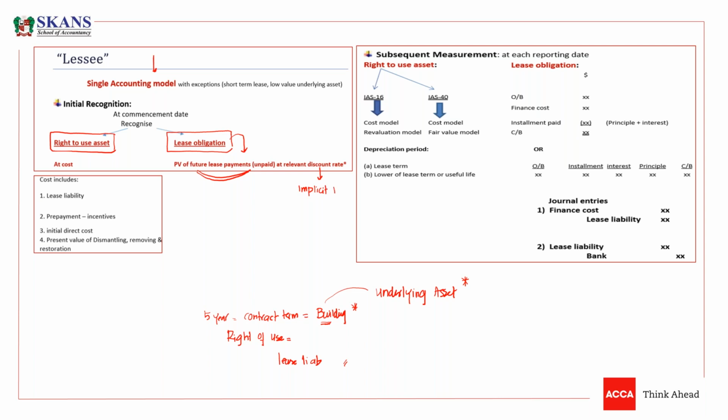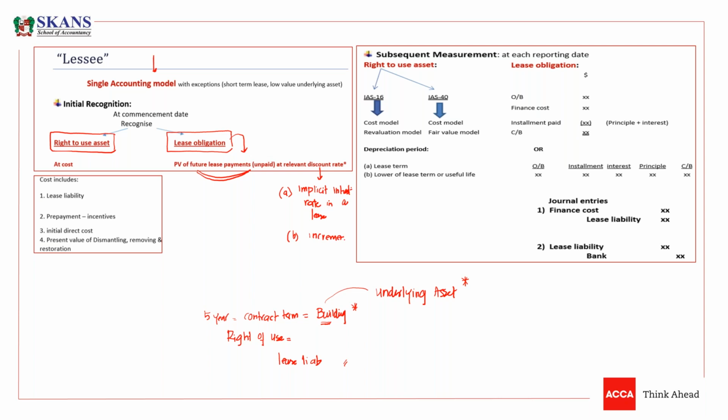If we don't have an implicit interest rate in a lease, then we can use the incremental borrowing rate of the lessee.